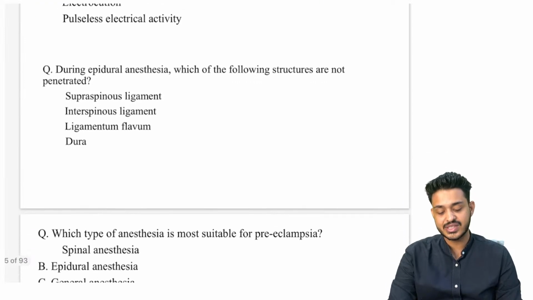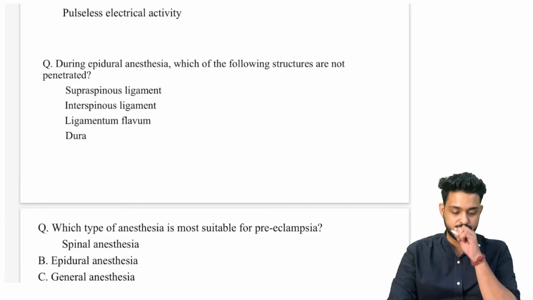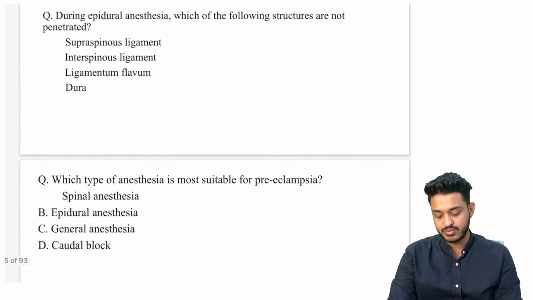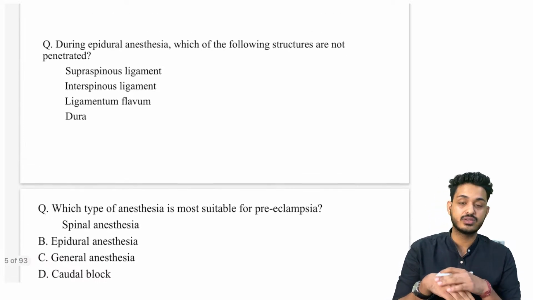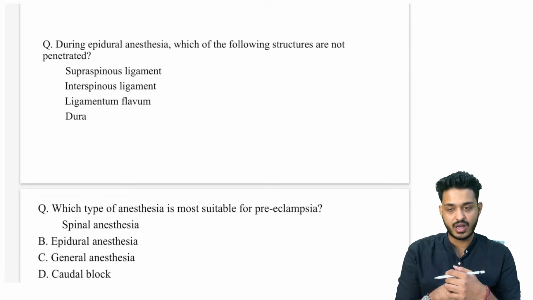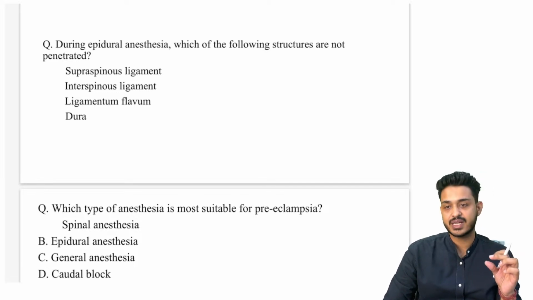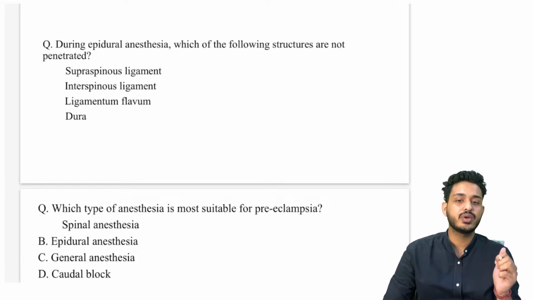During epidural anesthesia, which of the following structures are not penetrated? Now you need to answer. Which of the following structures is not penetrated during epidural anesthesia? What happens first? The first thing that you will be piercing is going to be skin. After skin, you will be having fascia. After the fascia, you will be having the supraspinous ligament. Then between the spinous processes, the interspinous ligament. And then you will be having the ligamentum flavum. And then you will be having the epidural space, right?